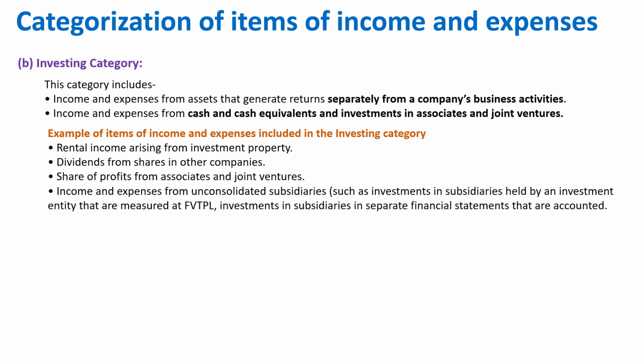So if you can recall your cash flow statement, the same category applies here also. These are the items which you show under cash flow statement under investing activity, right? If you are getting in cash. The last one, income and expenses from unconsolidated subsidiaries, such as investment in subsidiaries held by an investment entity that are measured at fair value, right? Investments in subsidiaries in separate financial statements that are accounted. So these also need to be reported under the investing category.